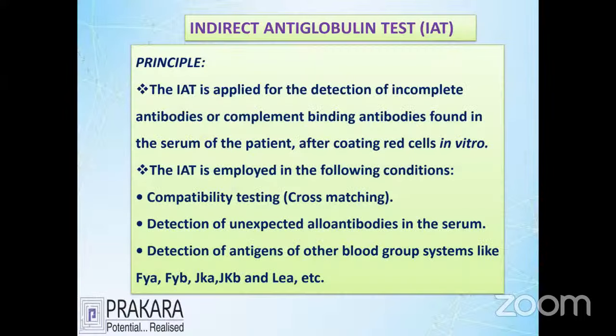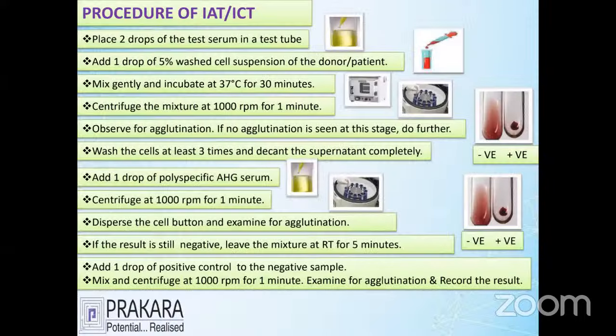So the next method is called the indirect antiglobulin test. It is used to identify the presence of antibody in the laboratory by in vitro testing. The in vitro test is called ICT. ICT is the anti-immunoglobulin indirect method.